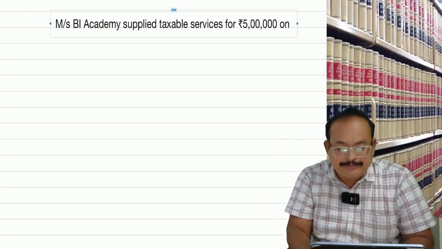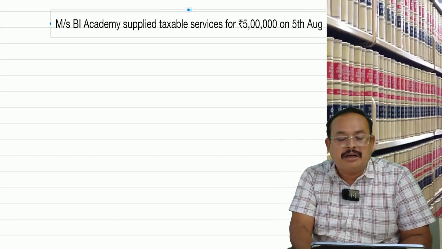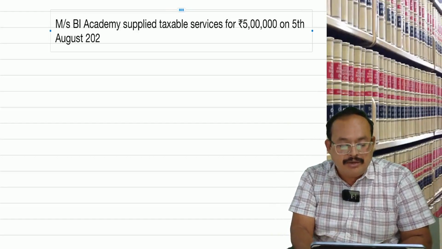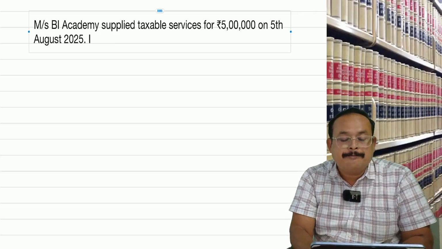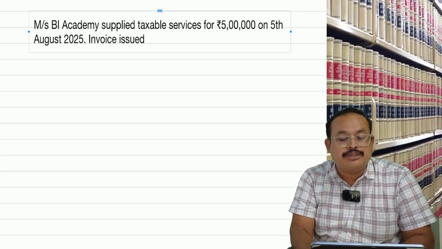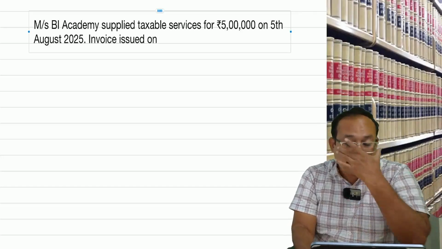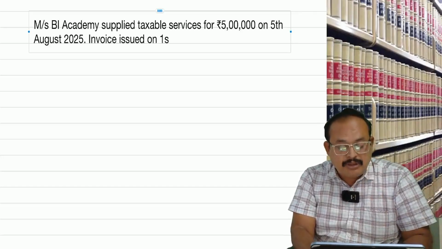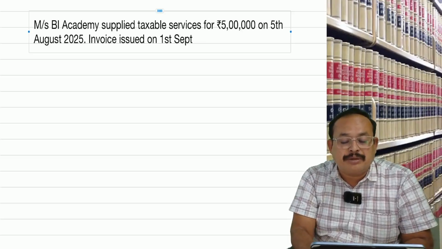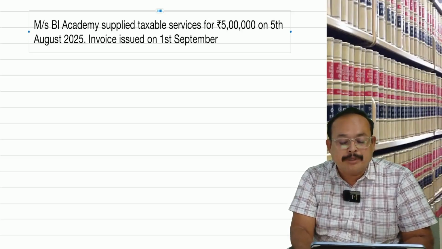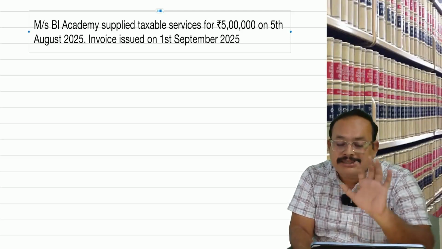Today is 5th August 2025. Is that clear? The invoice was issued on, let us say, 1st September 2025. Is that clear?